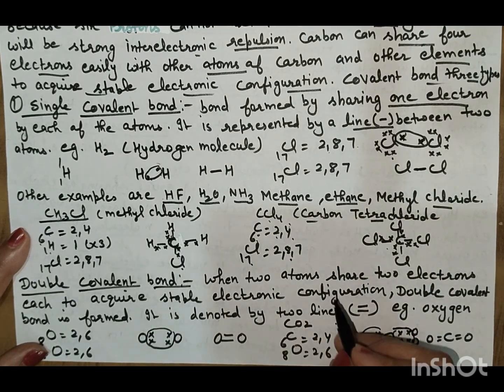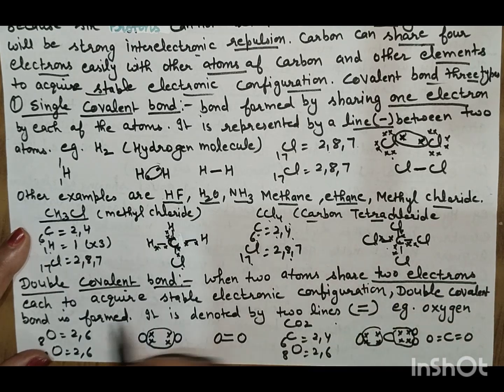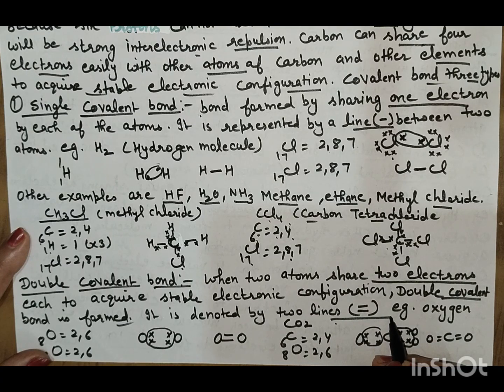Double covalent bond. If two atoms share two electrons each to acquire a stable electronic configuration, a double covalent bond is formed, denoted by a double line. Example is oxygen. Oxygen's atomic number is 8 and its electronic configuration is 2, 6, and to attain its octet it needs 2 electrons. So this oxygen shares 2 electrons with the other oxygen, which also needs 2 electrons, shown by the double bond.